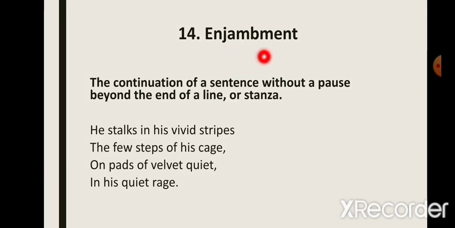Next we have enjambment. The continuation of a sentence without a pause beyond the end of a line or stanza is called enjambment. Now let's look at the example. This stanza is from the poem The Tiger in the Zoo. The writer writes, "He stalks in his vivid stripes the few steps of his cage, on pads of velvet quiet, in his quiet rage." Now we have to read the whole stanza to know the meaning,